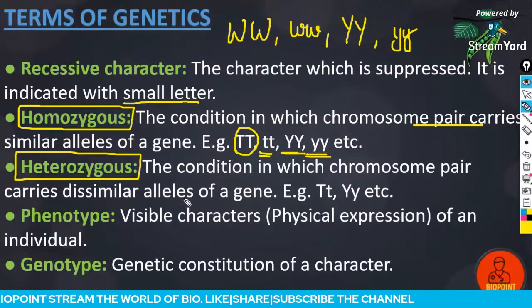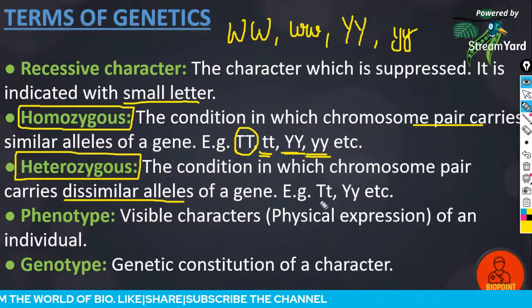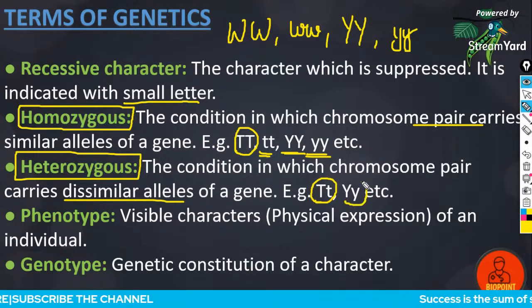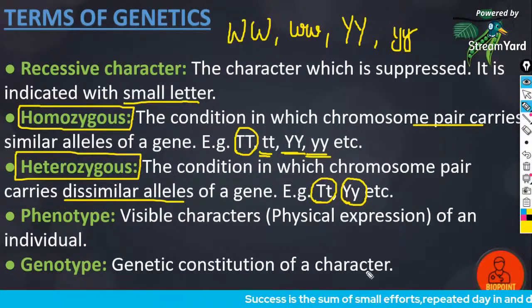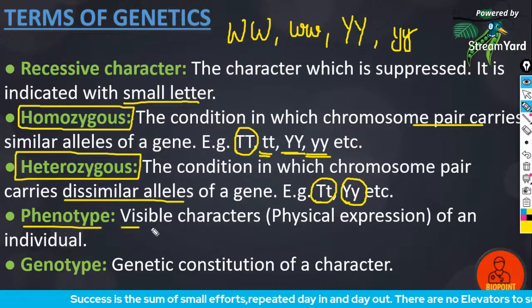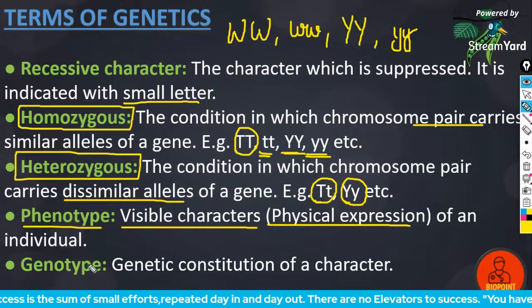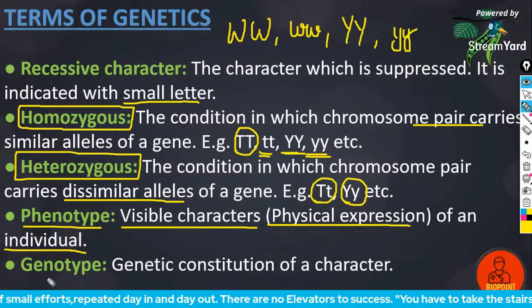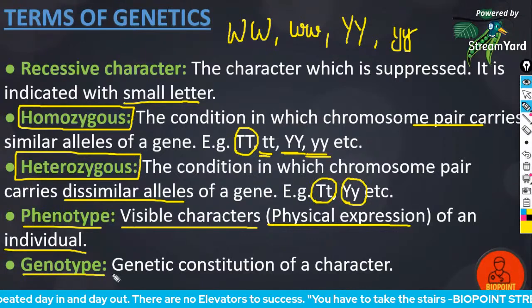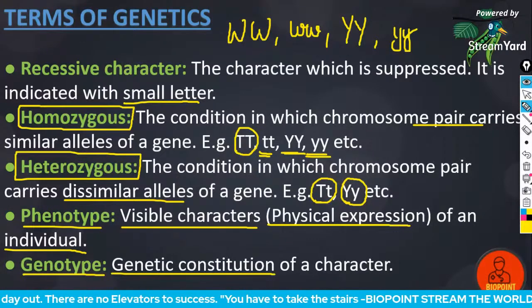Whereas in the heterozygous condition, they carry dissimilar alleles. For example, capital T small t, capital Y small y. They are heterozygous in nature. Phenotype is the visible character, the physical expression of an individual, whereas genotype is the genetic constitution of a character.